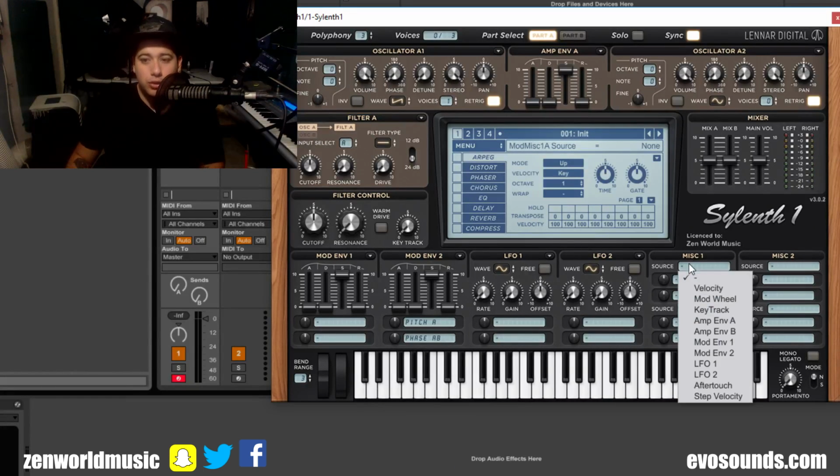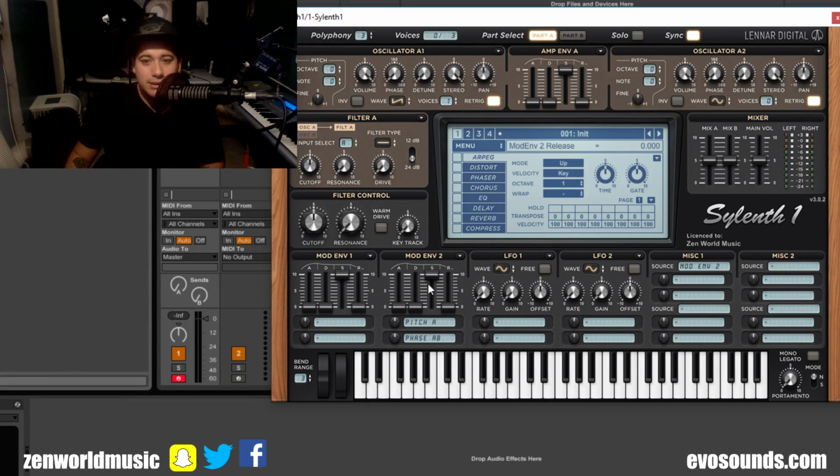You're going to click on source, and here you're going to pick mod envelope 2, let's say. This means that this mod envelope is going to alter this as well. So if you think about it, this mod envelope can alter more than 2 things. It can actually alter 1, 2, 3, 4, 5, 6, 7, 8, up to 8 more different types of parameters if you want, but that's just exaggerating over the top.